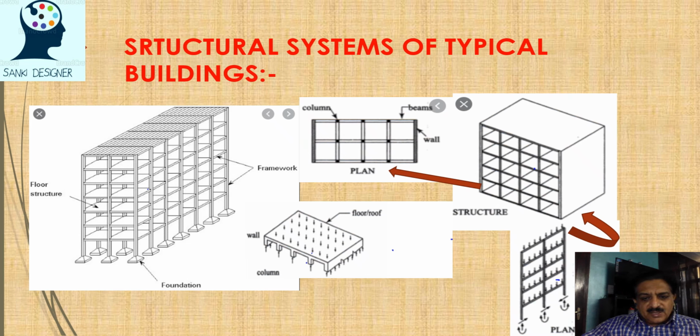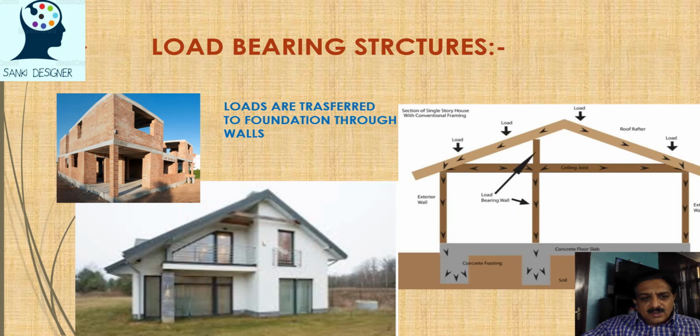So these members take different types of loading. They take axial loads, they take moments, and reactions are created on these members, and they are designed to take care of those loadings. Here you can see a load bearing structure, with brick work taking the load. No columns are there, the slab rests on the walls. This type of structure is very common in India, especially nowadays in rural areas. But in urban areas, flats, we go for framed structures, which we have seen in the last slide.